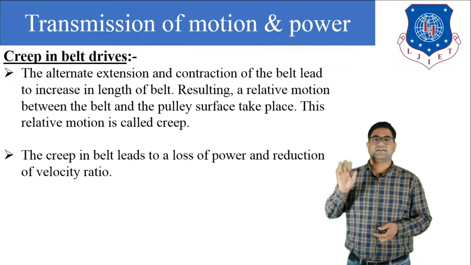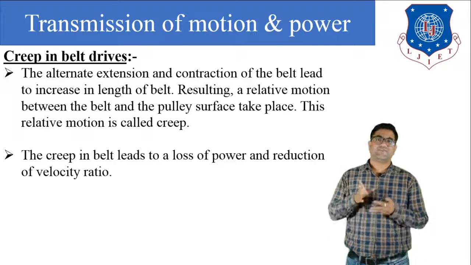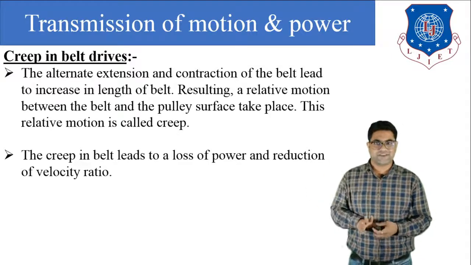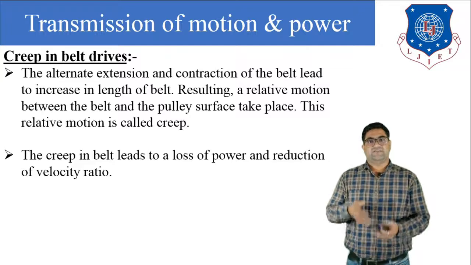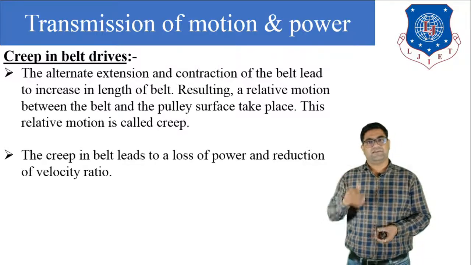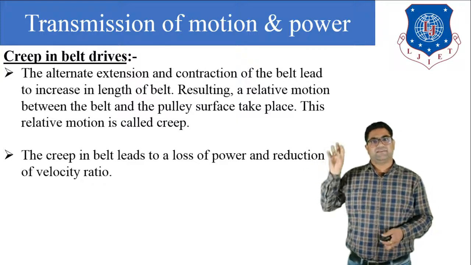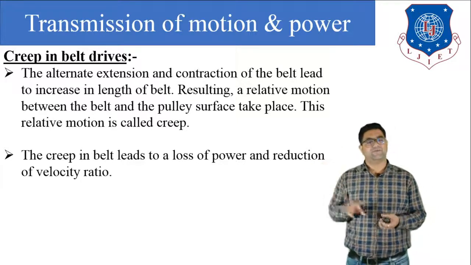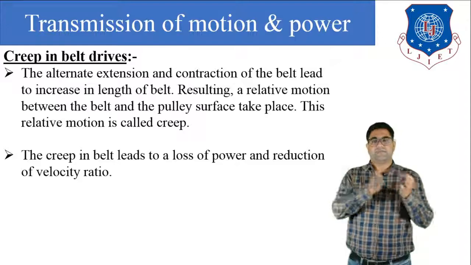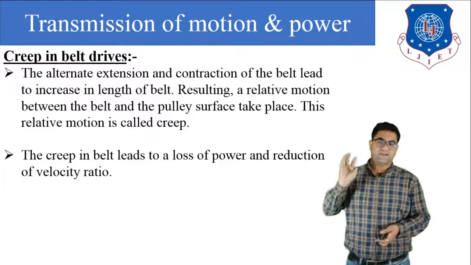So we can say that creep leads to loss of power and reduction in the velocity ratio. We can see that slip and creep are both very harmful for the belt drive mechanism. In this lecture we have discussed some basic definitions of shaft, axle and power. Then we started our drive mechanisms, the first being the belt drive. In the belt drive we discussed the different kinds of belt drive, then the types of belt, and then the meaning of slip and creep and how they are harmful for the transmission.